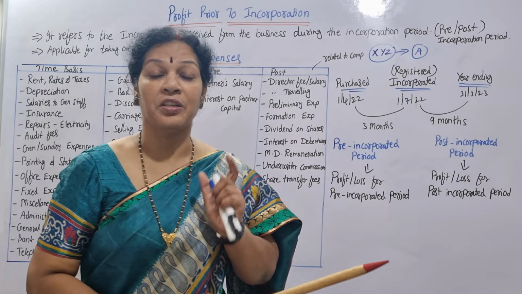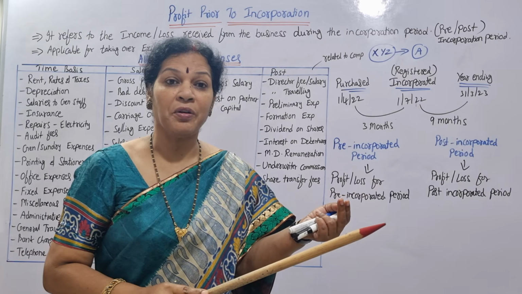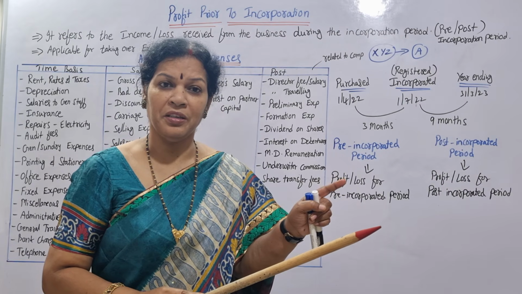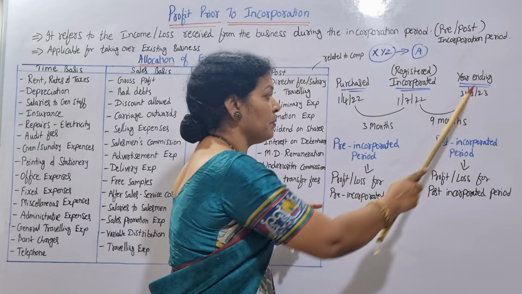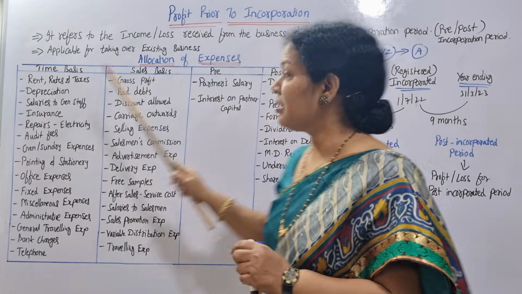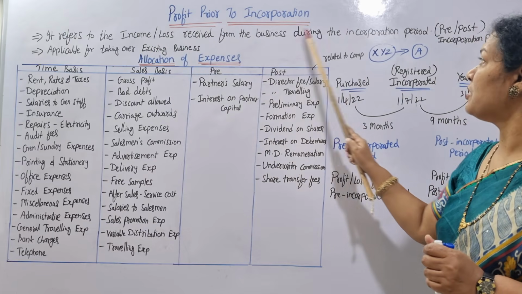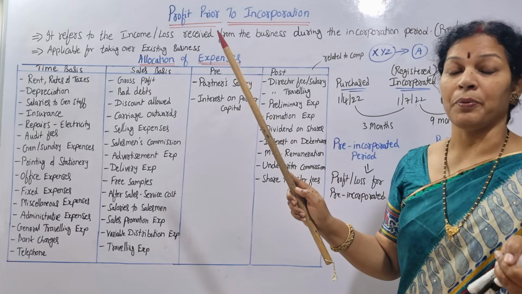Pre-incorporation period, post-incorporation period. During these two periods, we will come to know the profit or loss of the organization. Pre-incorporated period, this one. Post-incorporated period, this one. Once again, read it. It refers to the income or loss received from the business during the incorporation period. Incorporation means pre and post.